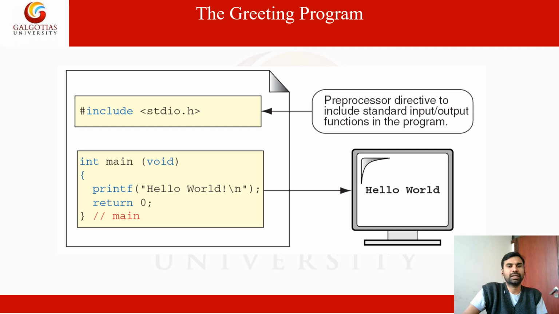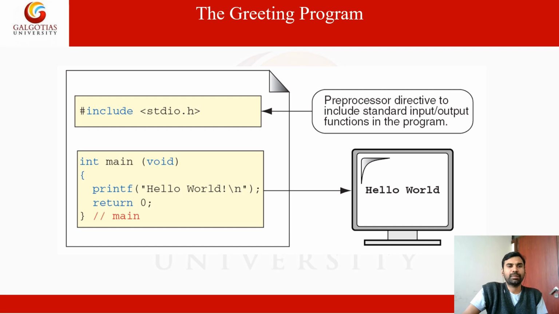This comment statement is never compiled and never processed by the system. It is just to give information about the program. Which program you are going to write, just to give more information about it. This is a greeting program. This program demonstrates some components, simply written by your name here. You write your name as the author and the date you wrote it. So this was a simple example.